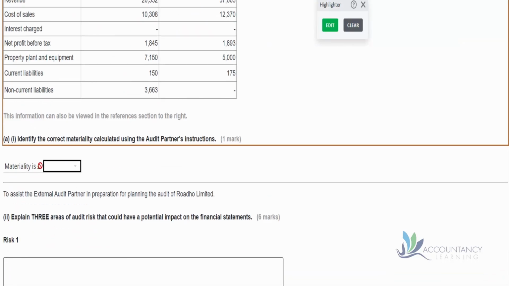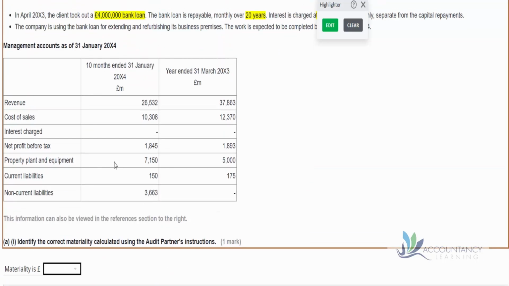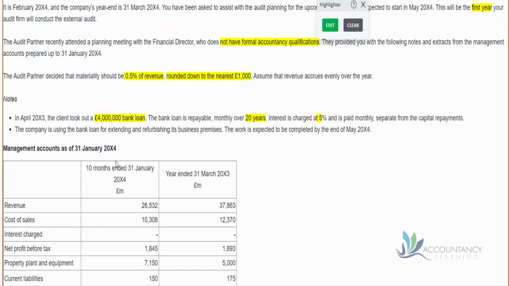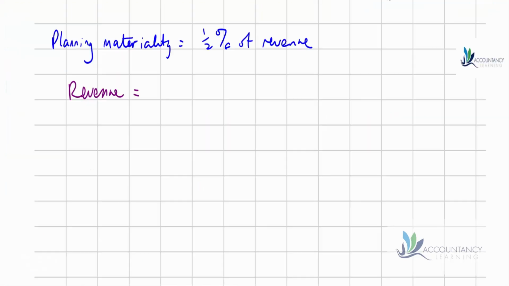So we're asked then, part A, identify the correct materiality calculated using the audit partner's instructions. So remember that they use 0.5% of revenue, and we've got revenue for the 10 months of 26,532. So we need to work out what the materiality should be. So we're told that planning materiality should be 0.5% of revenue, and they've given us revenue, and that is 26,532, but that's only for 10 months, isn't it? So what we need to do is expand that to cover the full year.